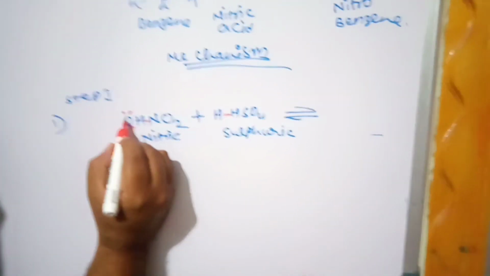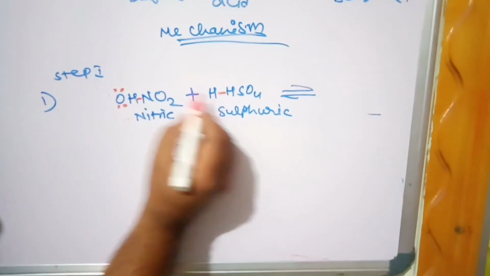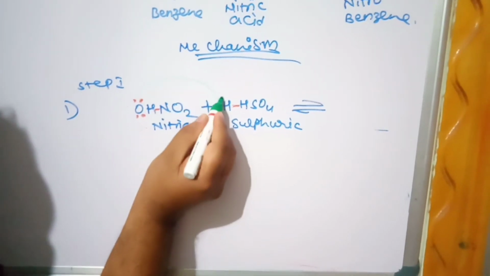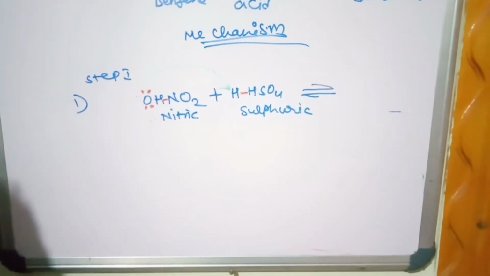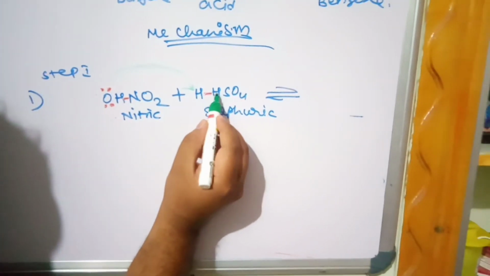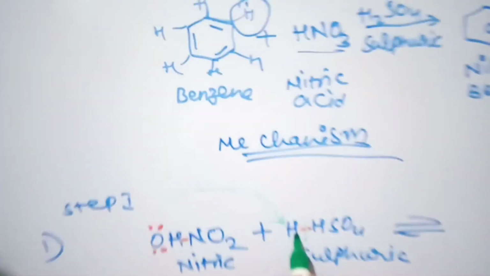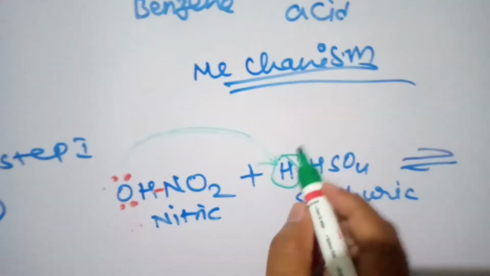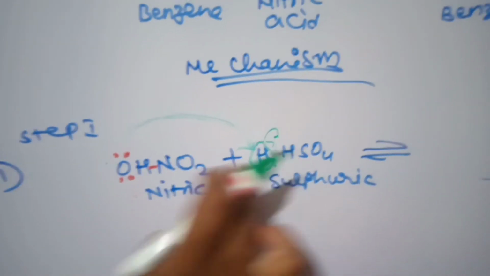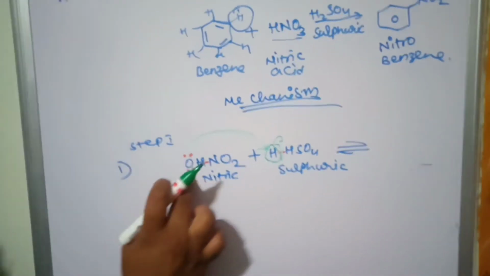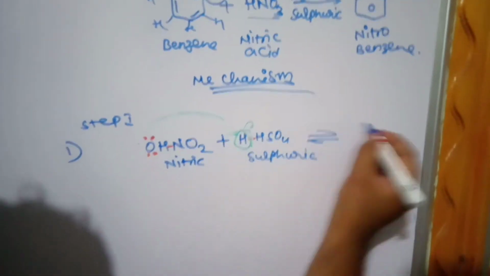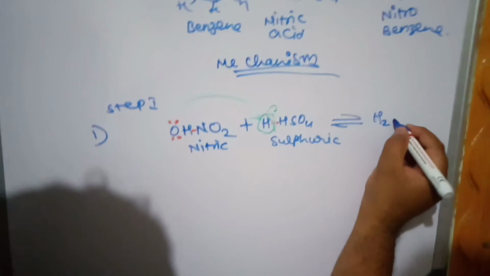Now what happens? Oxygen is electron rich, hydrogen is electron poor. These electrons are transmitted to the hydrogen. The bond between this hydrogen is broken. When hydrogen is leaving, remember, it gives a pair of electrons. Now hydrogen will go and protonate with OH. It becomes a water molecule. OH and H, H2O. It forms H2O.